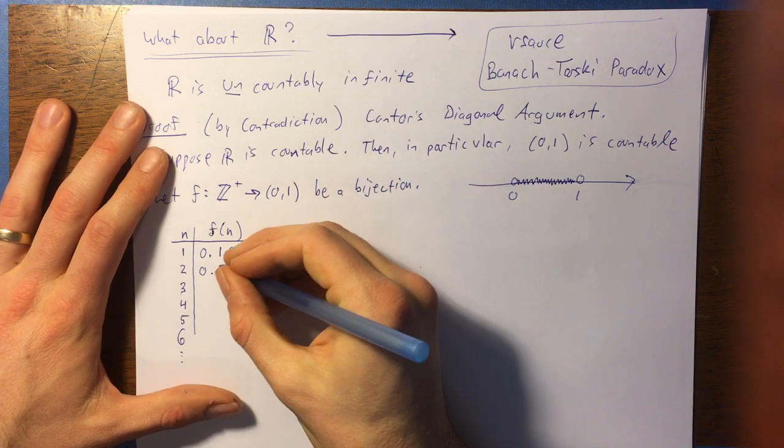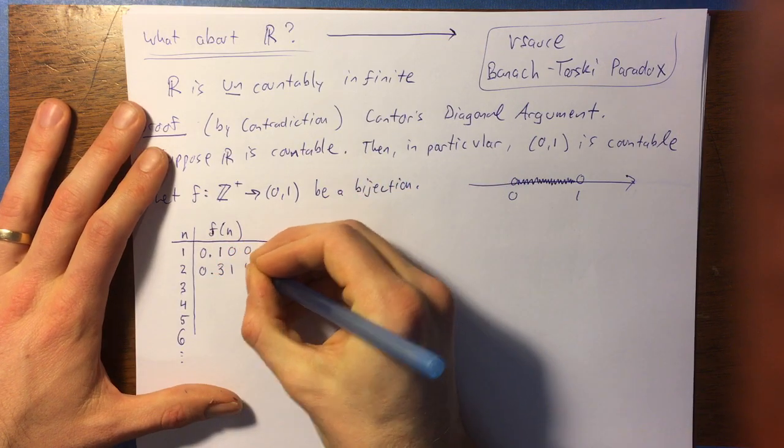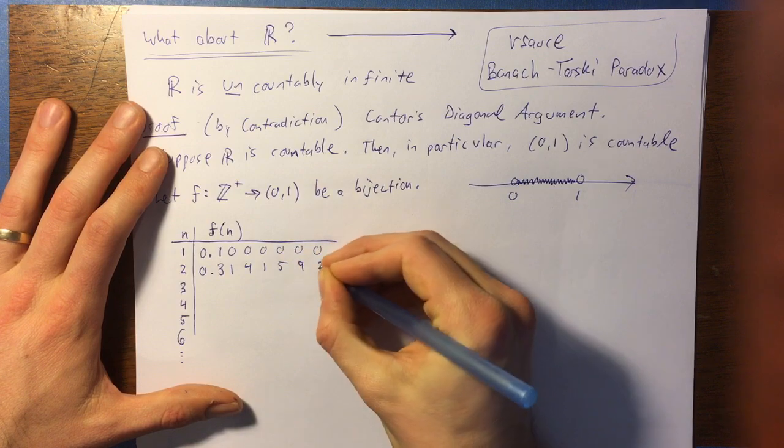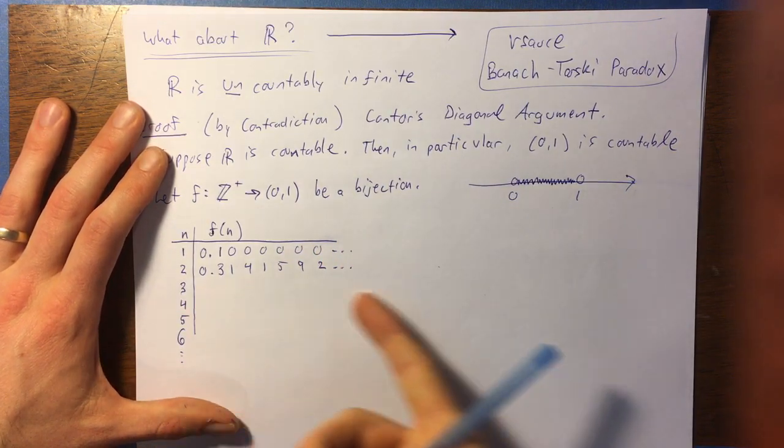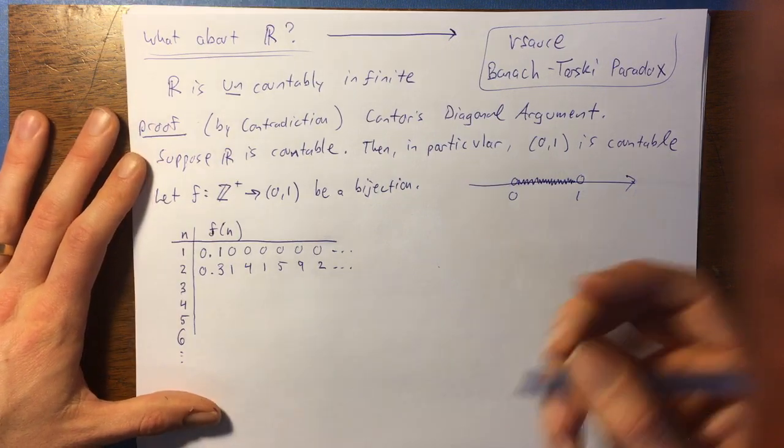I'm just going to start writing something like random numbers, like, that's not random numbers at all. Those are the digits of pi. This is pi divided by 10.